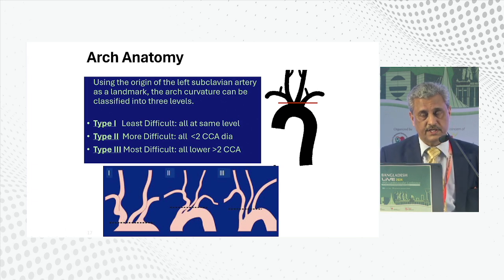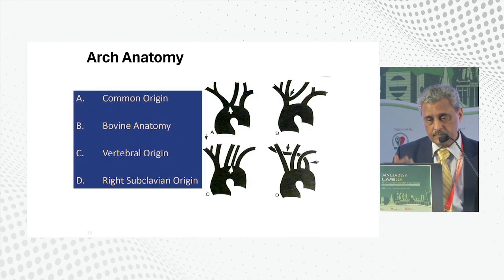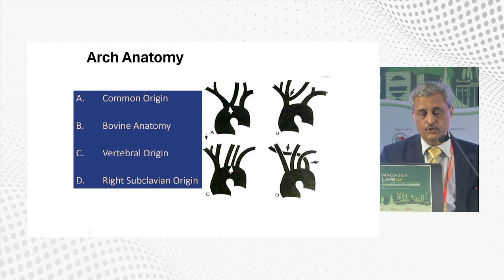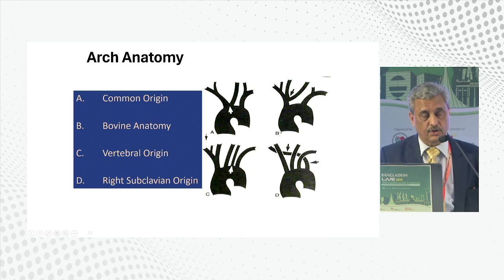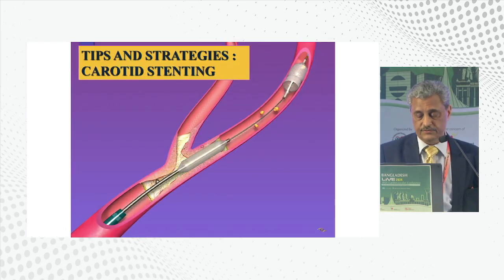So you need to be seeing what kind of arch you're dealing with. A number of times you may get a bovine anatomy, where the left common carotid artery is coming out of the innominate artery. It's not a very easy access, so you need to be aware of these two things.